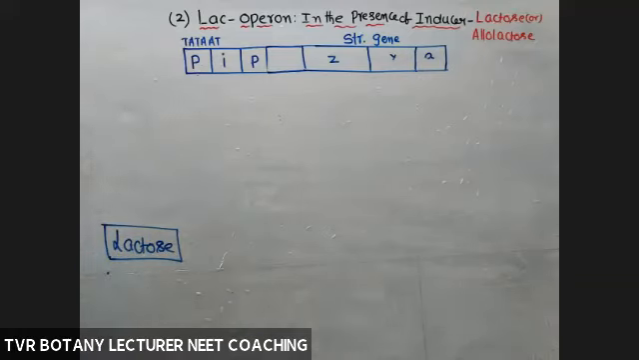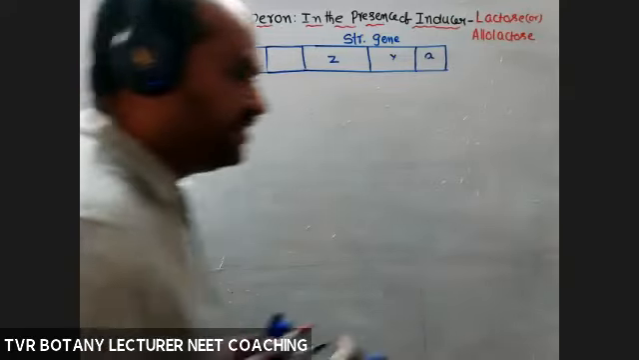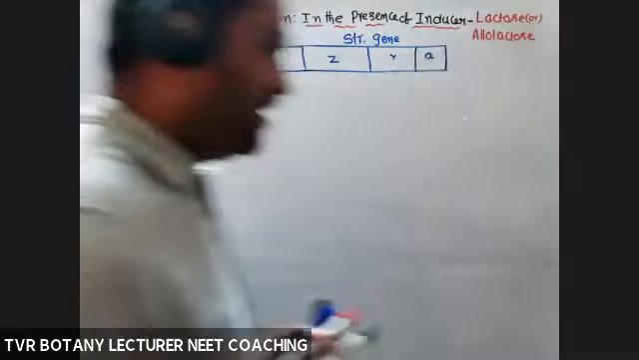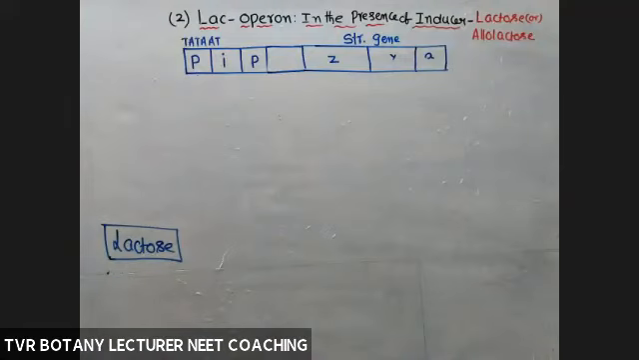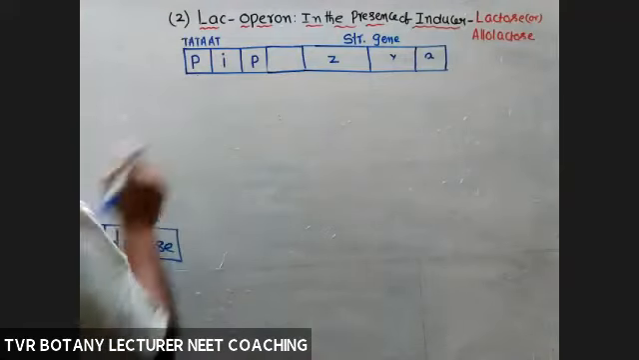For example, in the medium in which E. coli is growing, lactose is present. For the transportation of lactose, is the permease enzyme required? What is the role of permease? Transportation. For transportation, it is required.